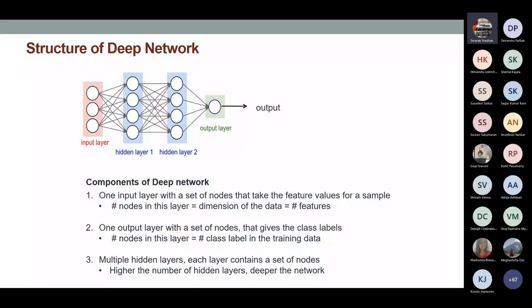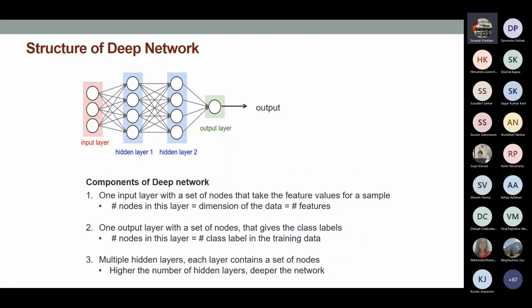So you get to see when things can go wrong, how to fix them, and so on and so forth. But for the time being, the general principle is that the more hidden layers you take, the more capacity you are going to increase for your neural network. The hidden layers could be one or many.